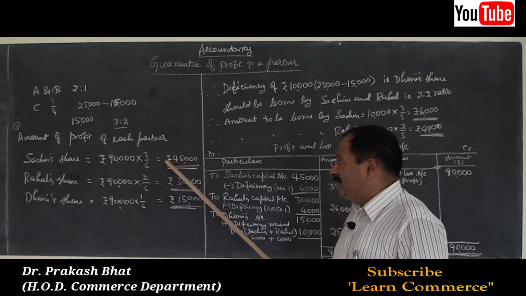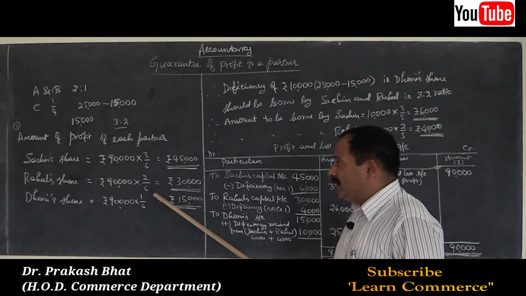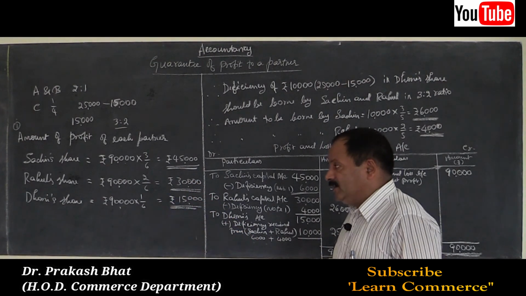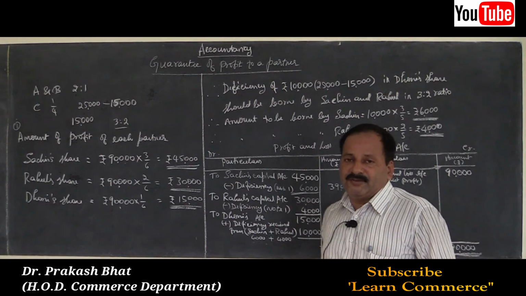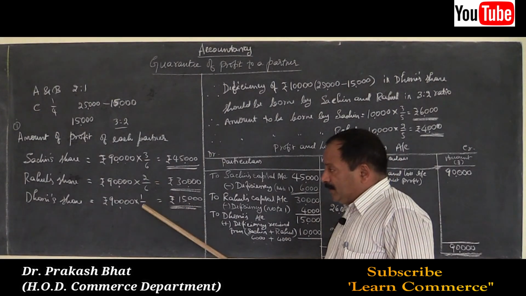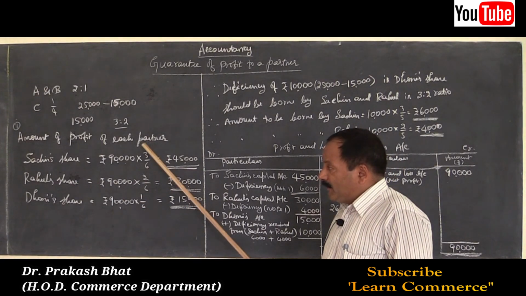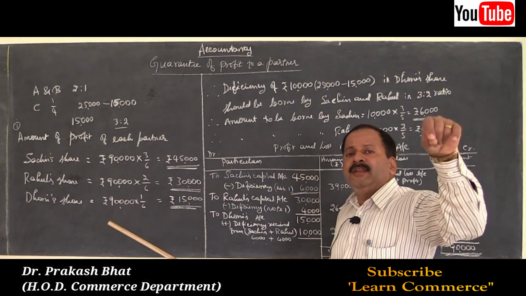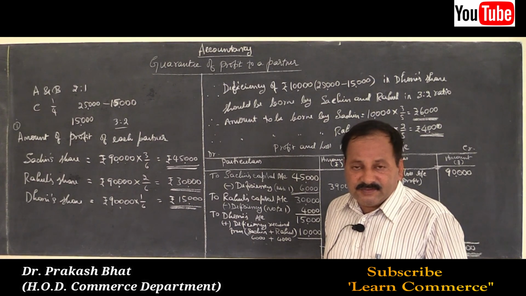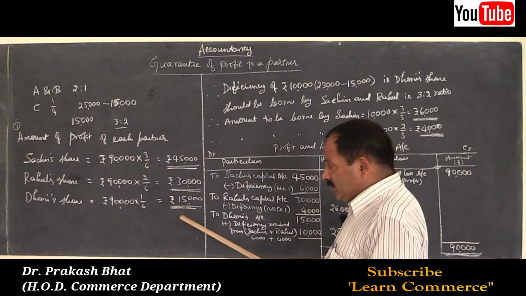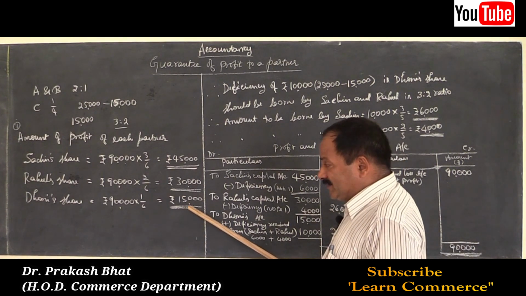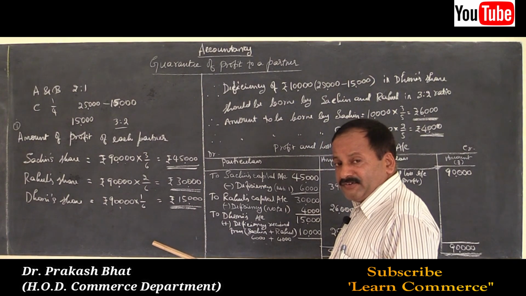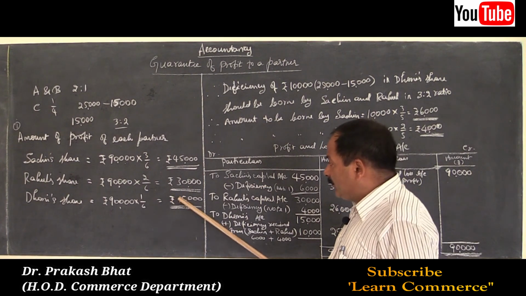So it comes to Sachin 45,000, Rahul 30,000 and Dhoni 15,000. But the guarantee given to Mr. Dhoni by Sachin and Rahul is that Dhoni will be paid a minimum of 25,000. So minimum amount should be paid now.